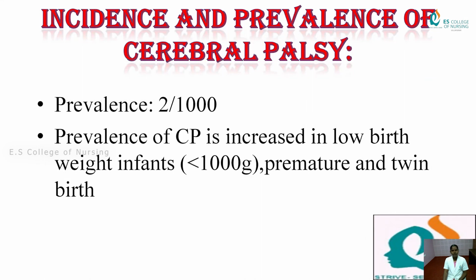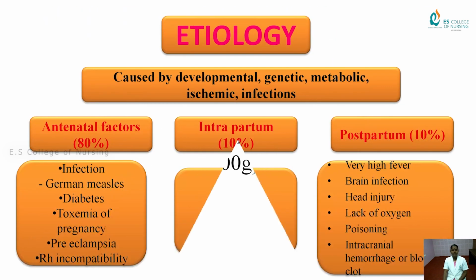Incidence and prevalence of cerebral palsy: for every 1,000 live births, two are affected by cerebral palsy. Prevalence of cerebral palsy is increased in low birth weight infants, less than 1,000 grams. The normal weight is 2.5 to 4.5 kgs. If the baby is born with less than 1,000 grams, cerebral palsy may develop. Twin babies may also develop cerebral palsy. This is the main incidence and prevalence of cerebral palsy.